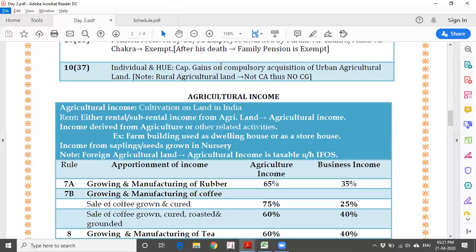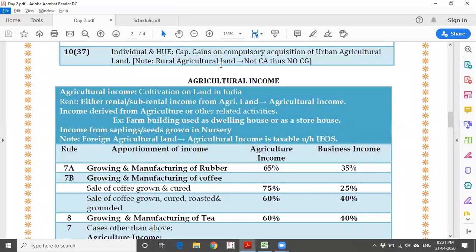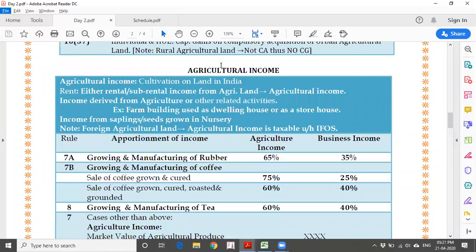And you have agriculture land, but you have not cultivated it directly; you have given that land on a rental basis for the purpose of agriculture. Whenever you are letting or subletting the land for the purpose of agriculture, it will also be treated as agriculture income, and whatever proceeds you have received will be exempted, or it is outside the purview of income tax.